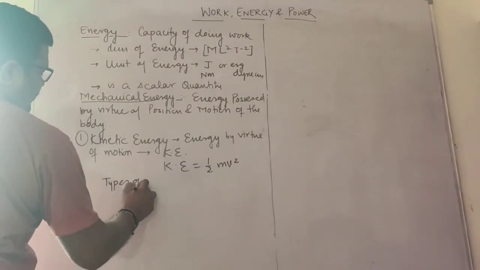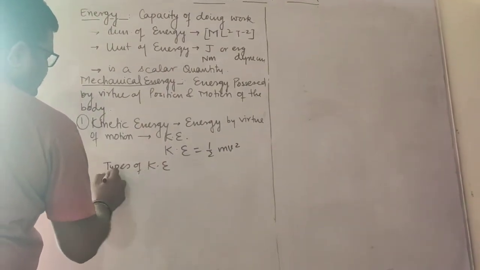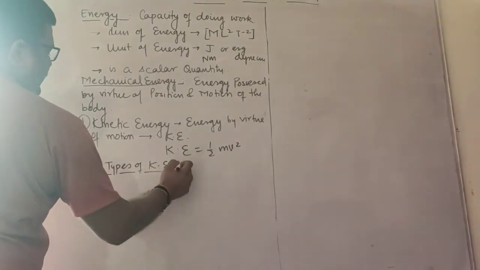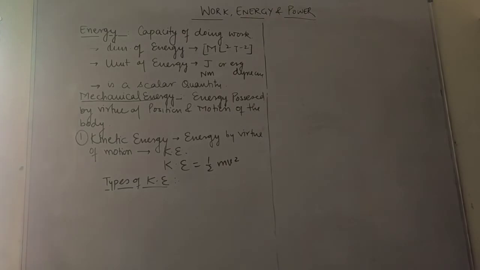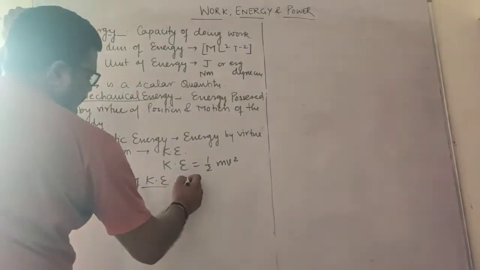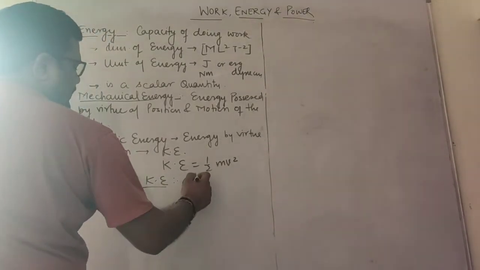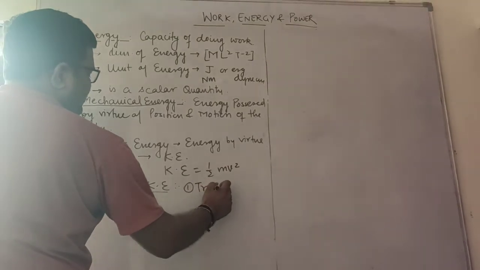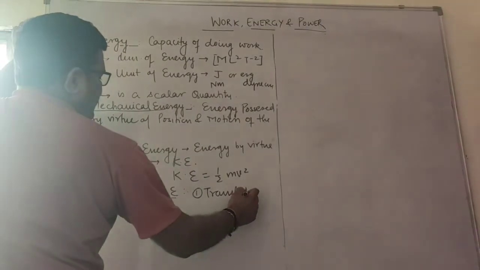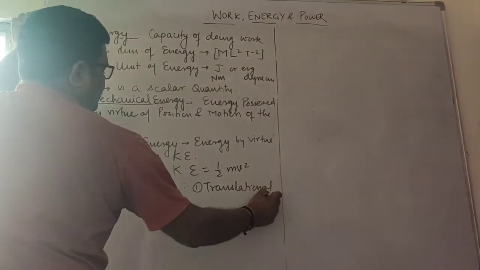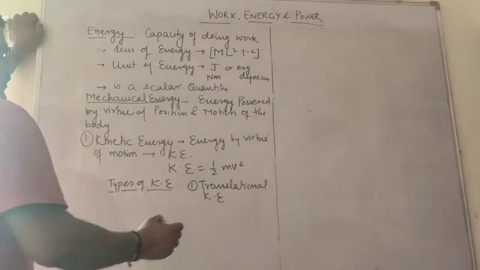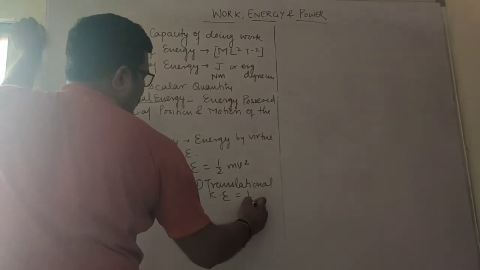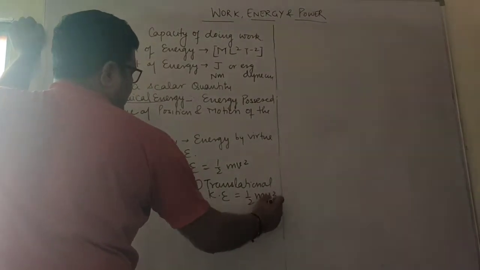Now, how many types of kinetic energy are there? Depending on the types of motion, there are various forms of kinetic energy. The first one is translational, that is linear, translational kinetic energy, which you all know is half mv square.